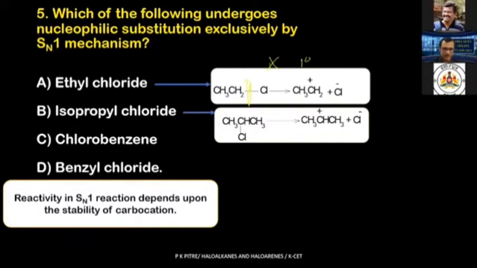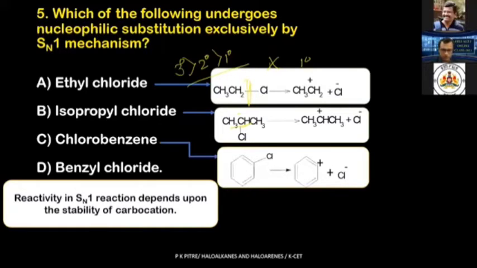What about the second one? Isopropyl chloride. I've written the structure over here. If the bond is broken over here, a positive charge is developed on this particular carbon. This carbon atom is a secondary carbon. Look, carbon which is connected to 2 other carbons is secondary, and a positive charge is developed. So secondary carbocation. What is the arrangement sequence that we have learned in the chapter? Tertiary greater than secondary greater than primary. Can this be our option? Let us see. We have 2 more options given to us. Remember this: tertiary greater than secondary greater than primary, but decide after looking into this.